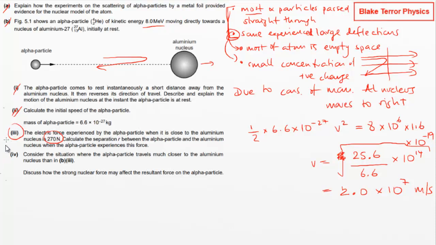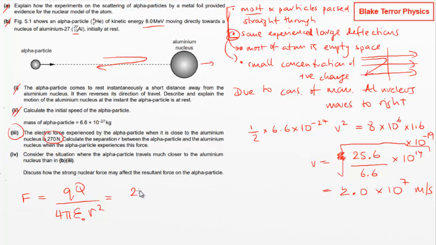lot of you would have already looked at the force between two charged particles, which is the charges multiplied together divided by 4 pi epsilon 0 r squared. So we've got the charge on the alpha particle is 2 times e, and the aluminium nucleus has got, there we go, 13.